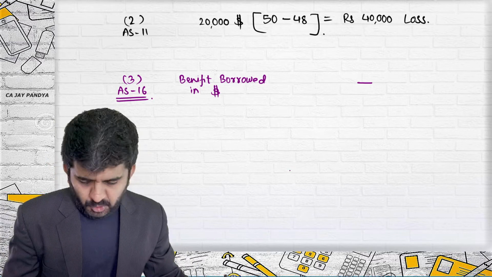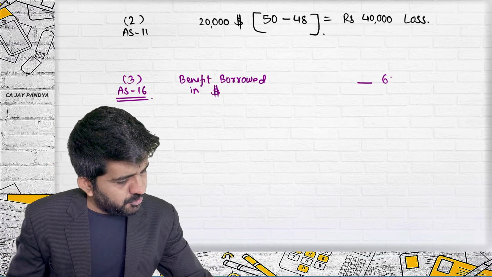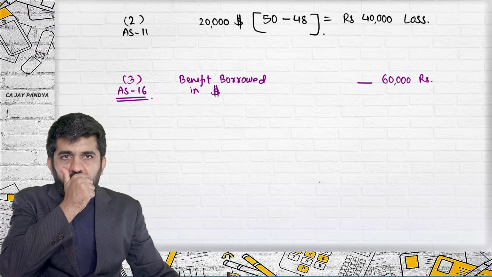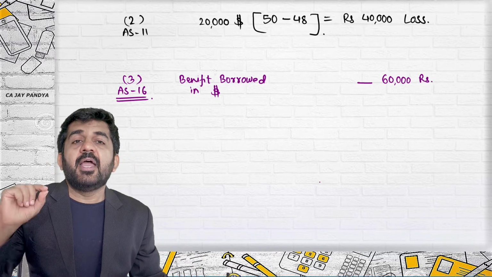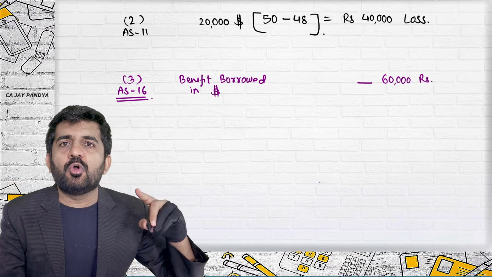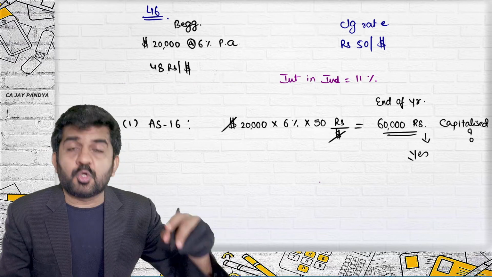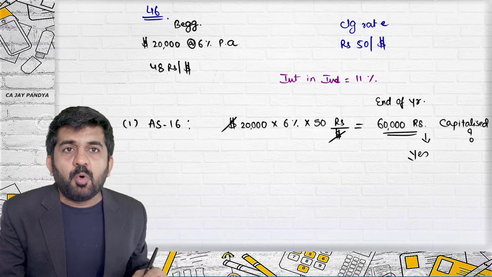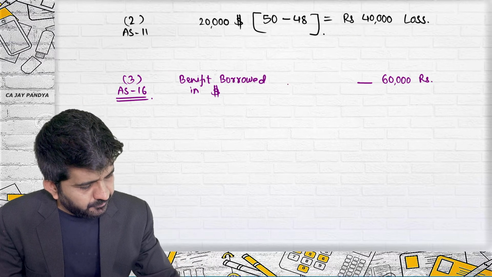What interest are you actually paying? 60,000 rupees. Had you borrowed the loan in India, what would be your interest? Had you borrowed the loan in India, what would be your actual borrowing cost?